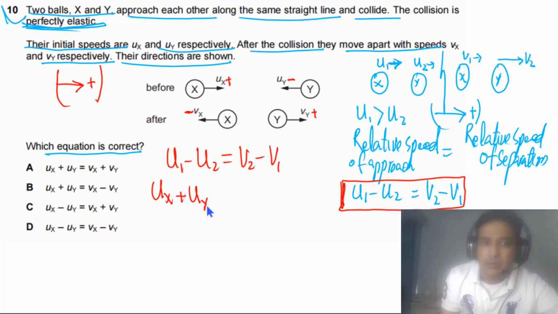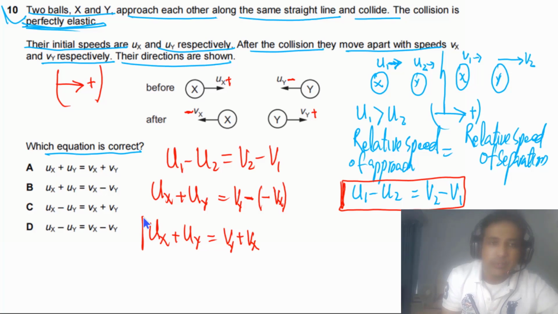So simply we can write, this will be positive v2. This means vy, so simply we can write vy minus, and this one is negative, so we have minus vx. So simply in this case, finally you will get ux plus uy equal to vy plus vx.